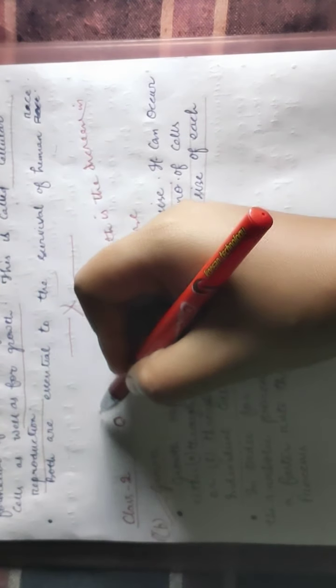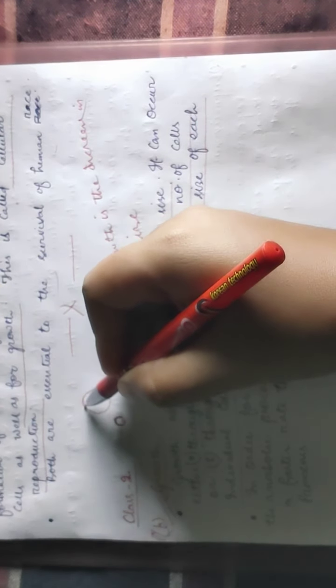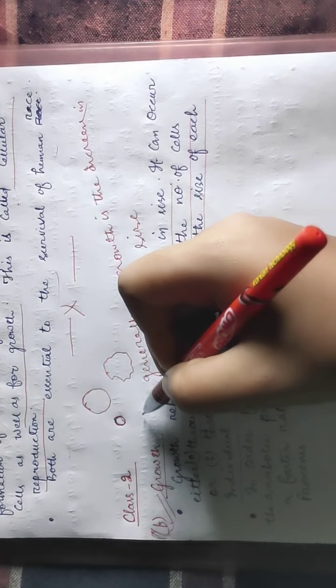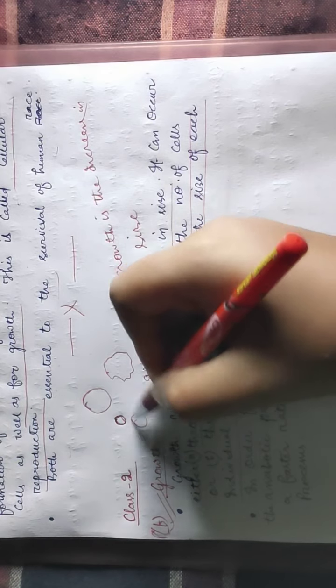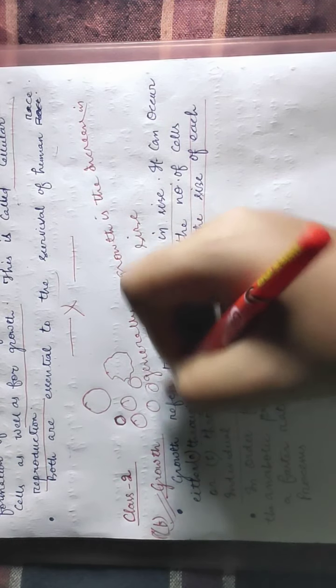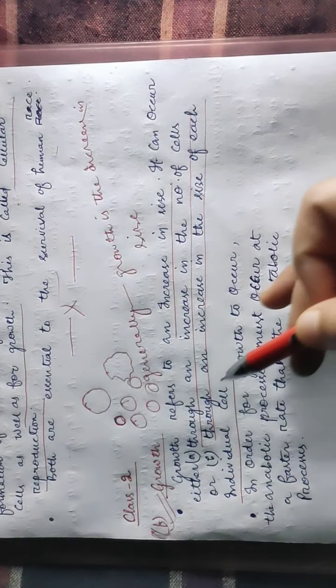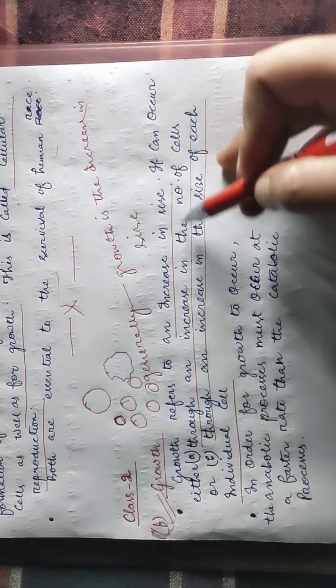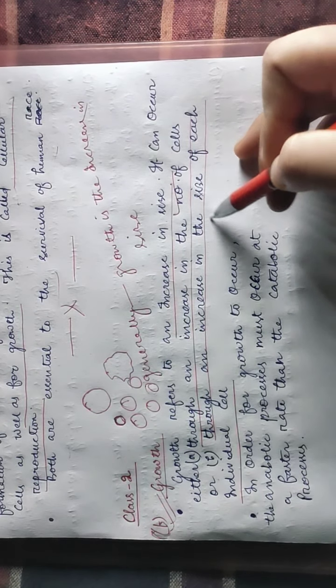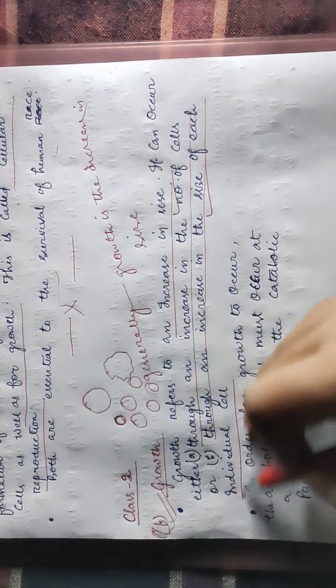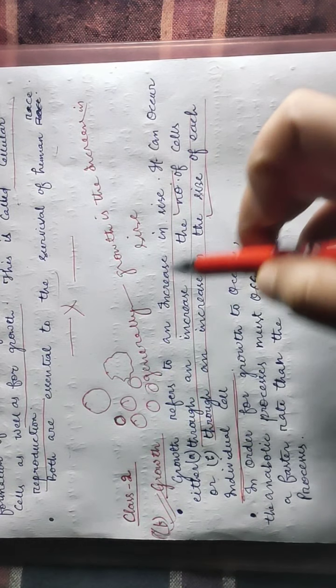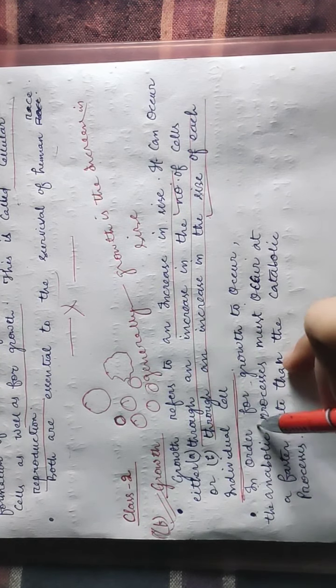Either there is an increase in the size of this cell, or an increase in the number of cells. So growth means either an increase in the number of cells or an increase in the size of each individual cell.